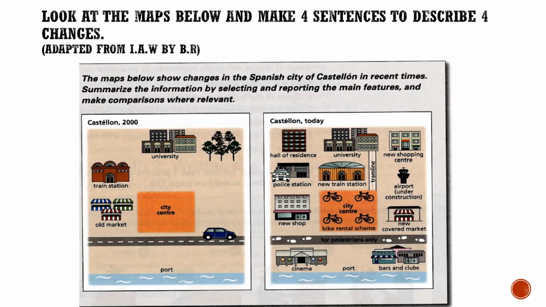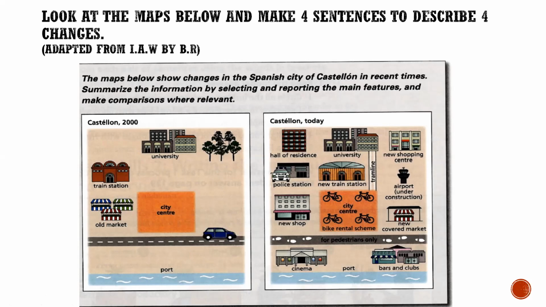So, first of all, I can pick out the old places. You mean 2000? Yes, in 2000, like which remained in 2000 in the new picture. Like the university is the same there, and nothing changed, and the road is there. So this is called item-based description. So you describe and make a comparison between 2000 and today, item by item.